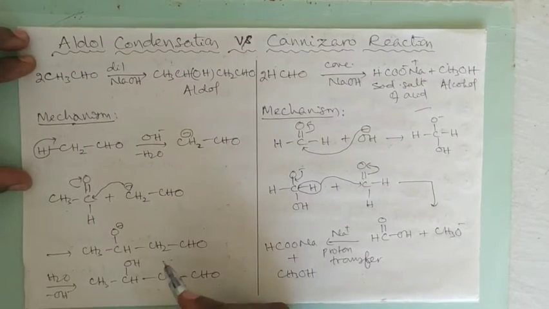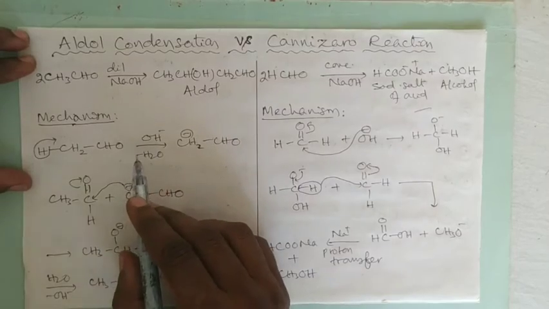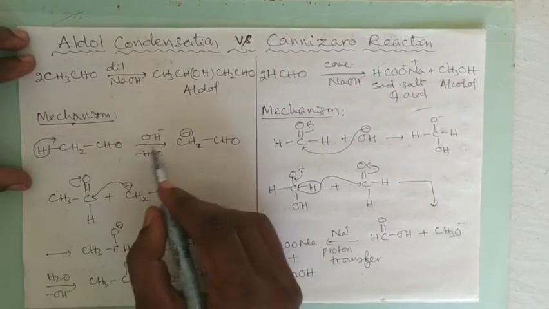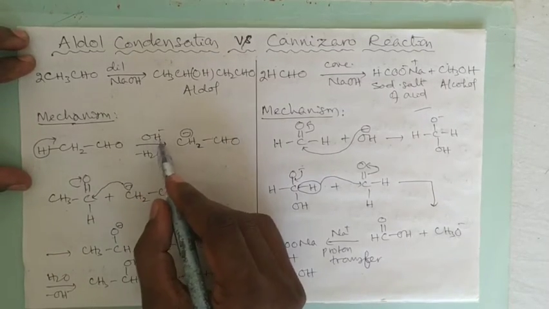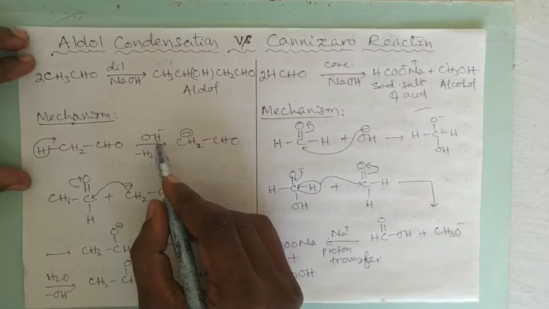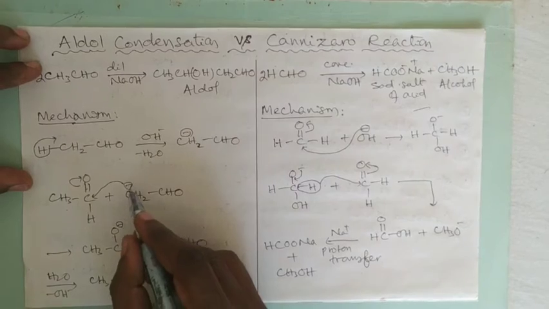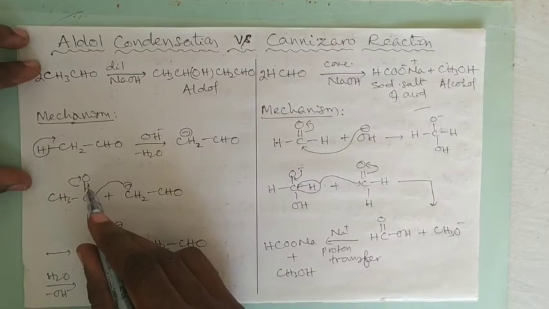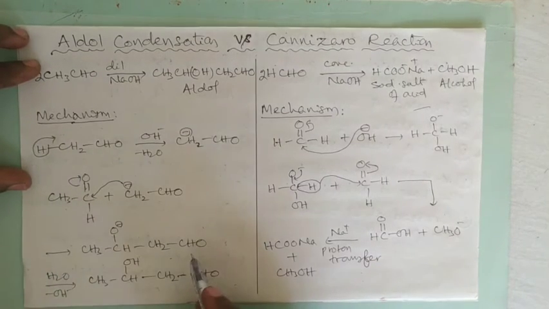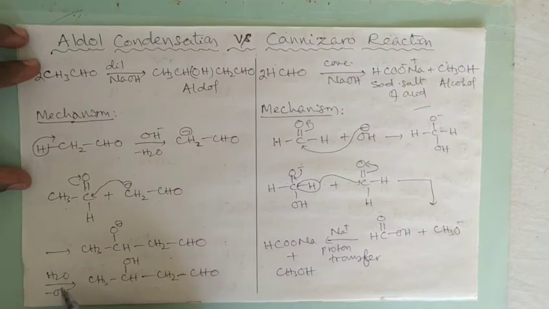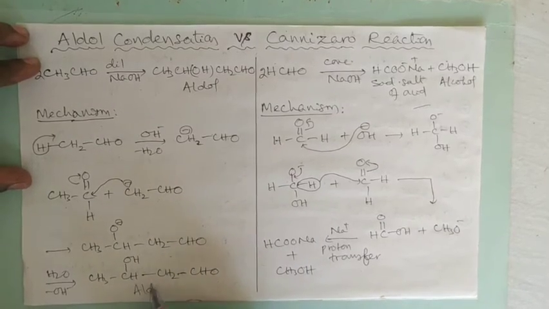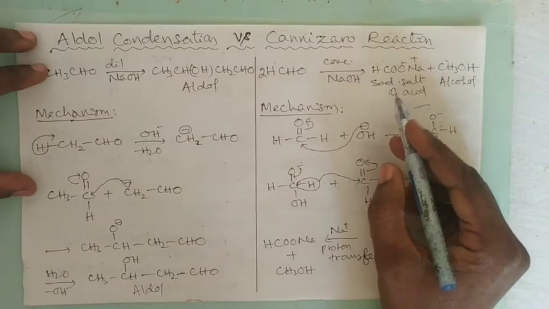give an aldol. And how the reaction proceeds? The nucleophile, the OH minus, first removes the alpha hydrogen to form a carbanion. Then the carbanion attacks the carbonyl carbon of another molecule to form this one, which abstracts a proton to give the aldol. In Cannizzaro reaction, what happens?